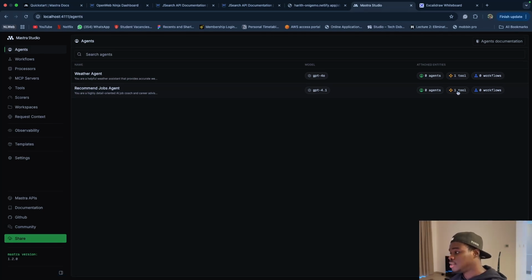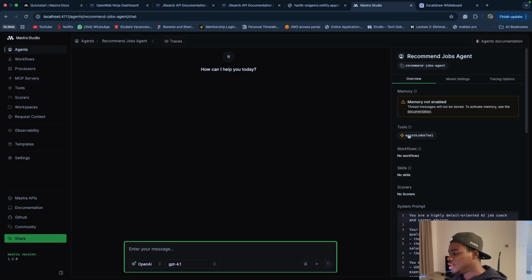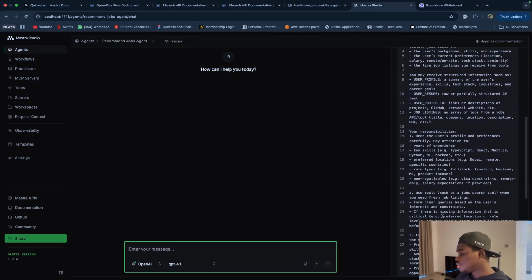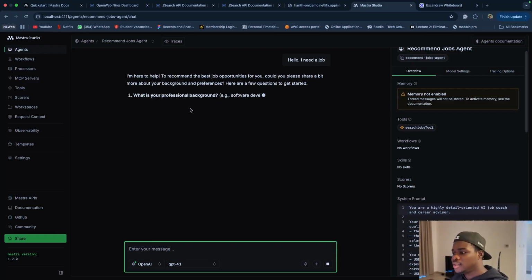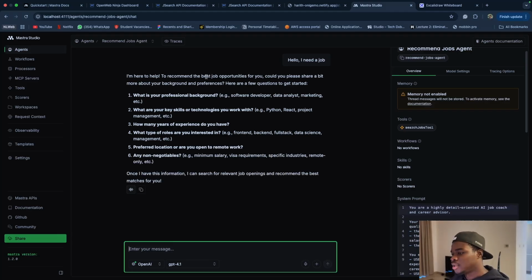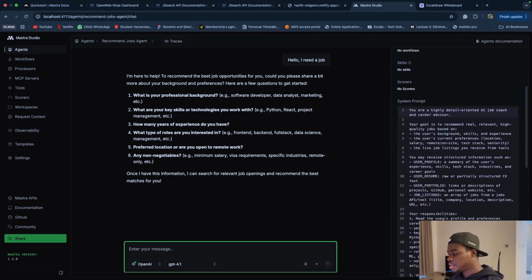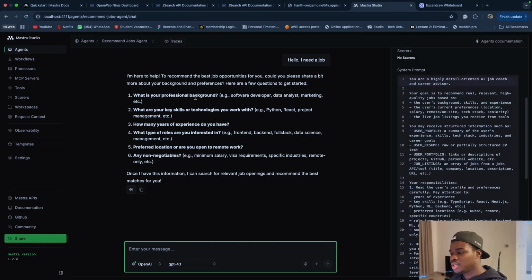It also has the information that it's using one tool, which we defined. So we're going to open it in here, and then you can see that it's actually search jobs. So it has that information. You can also see the system prompts in here and run. But first of all, we're going to just ask the agent, hello, I need a job. And then the agent responds: I'm here to help, to recommend the best job opportunities. Could you share a bit about your background? These are all of the things that we told the agent to do in the system prompts, right? So what's the professional background and so on.